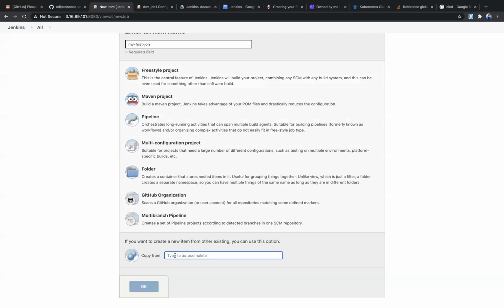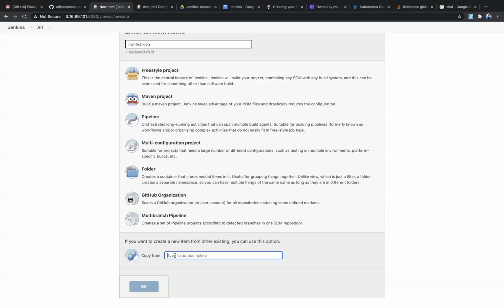This copy from will be useful when you have an already existing job. You did all the configuration in that particular job, and you want to create the same replica of that job. So instead of creating a new job and giving the same configuration to it, which is a waste of time, right? What you will be doing is creating a new job, but from the existing job configuration.